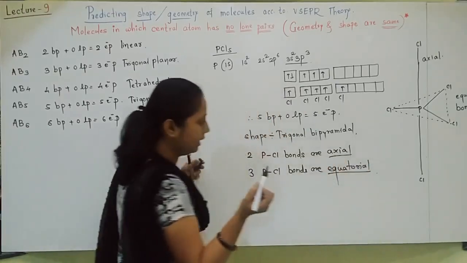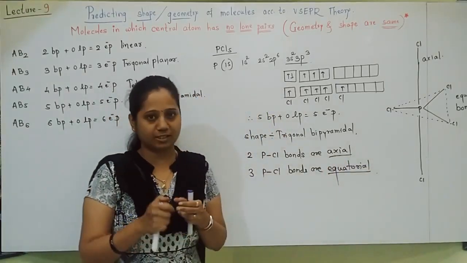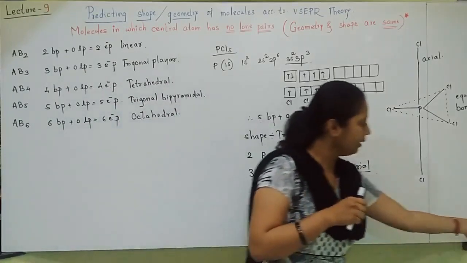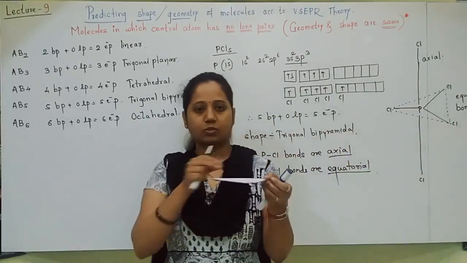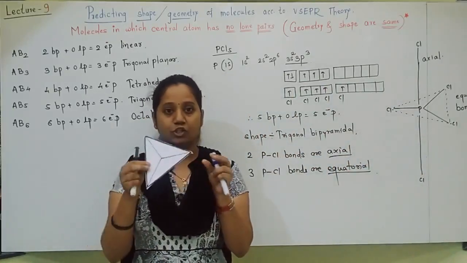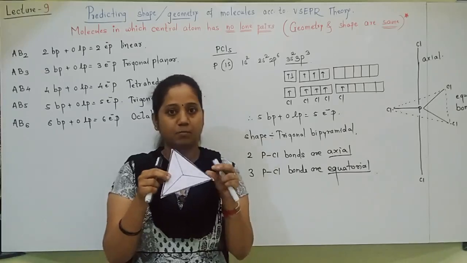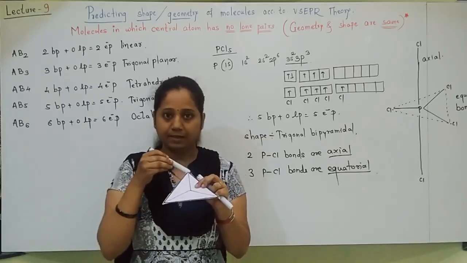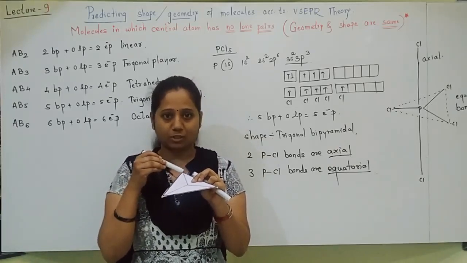Axial and equatorial, try to understand these things. I hope you understood very well. Now a little more. You understood the structure: trigonal bipyramidal, phosphorus at the center. These are which type of bonds? These are equatorial bonds, 3 equatorial bonds: PCl, PCl, PCl.